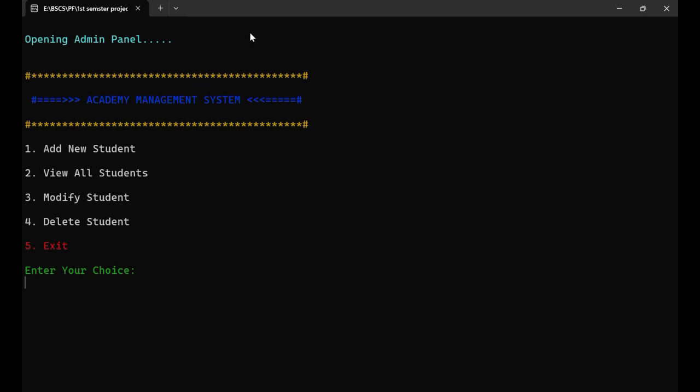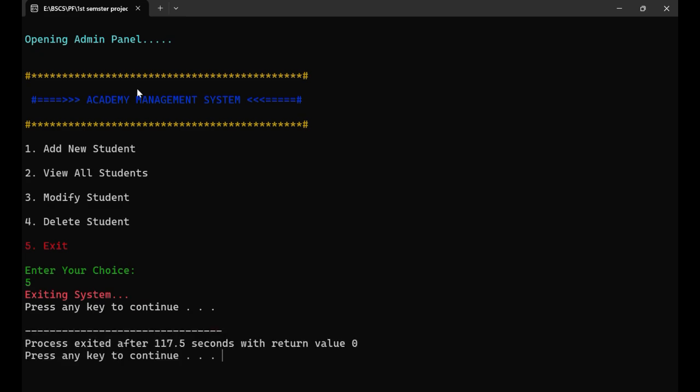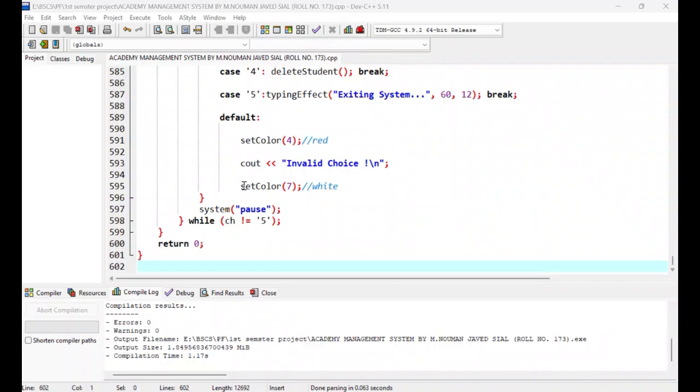So this was the whole simple project. I have tried my best to explain as simply as I can. So this was all from my side, and I can move back, press execute. So I am again back to my code.